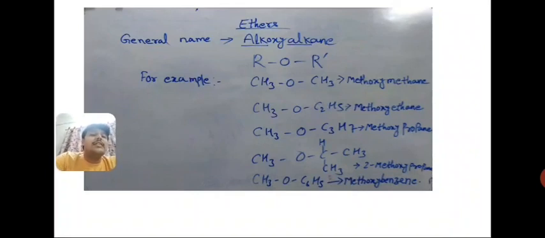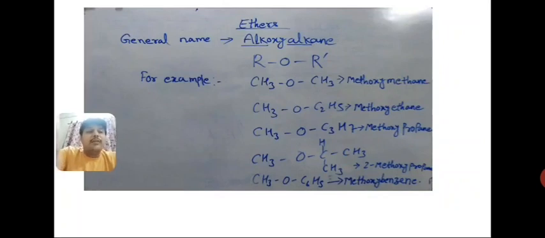Now the second one is CH3OC2H5, meaning one side methyl and the other side ethyl. So the question is, is it methoxyethane or ethoxymethane? It's a very simple concept: in the alkoxy part we use the group with the lowest number of carbons. The lowest alkyl group is treated as alkoxy and the largest is treated as alkane. So it is methoxyethane. Similarly methoxypropane. Students, these ethers are used only as a prefix. It is never going to be a suffix.